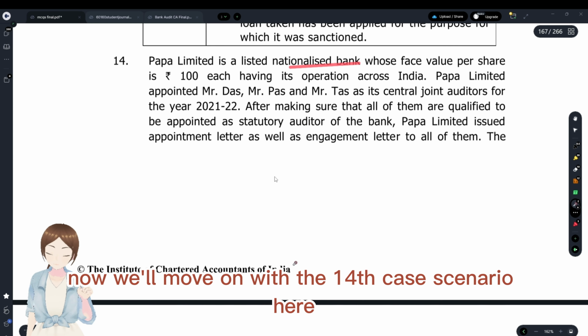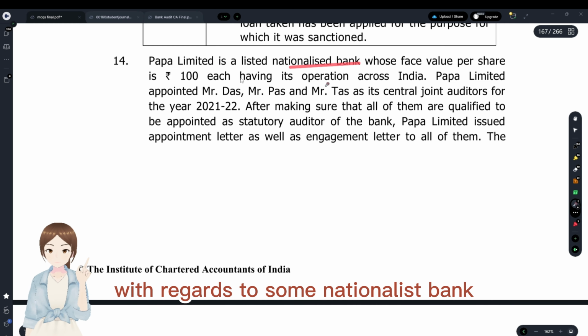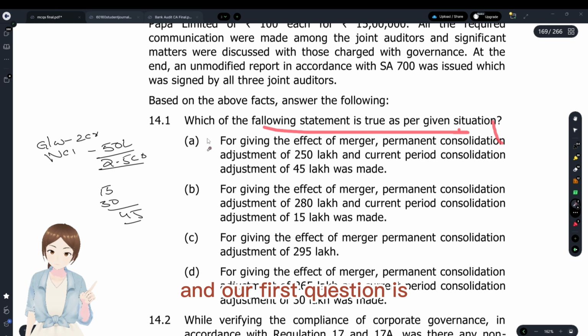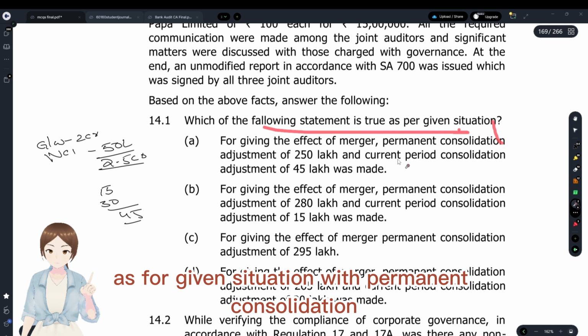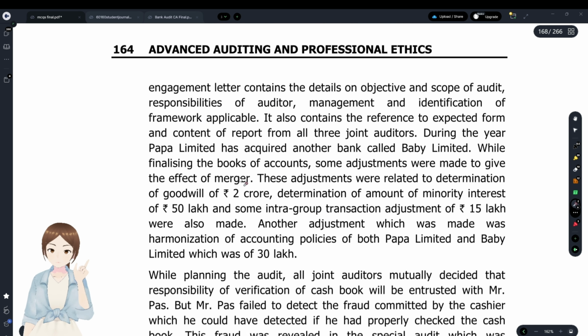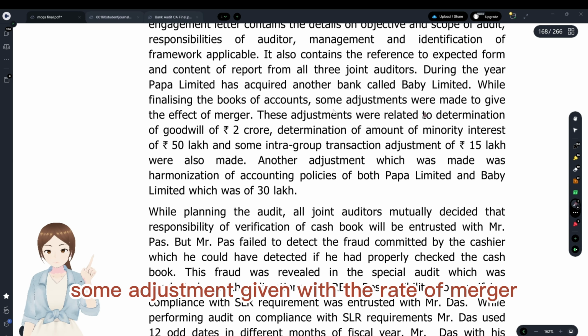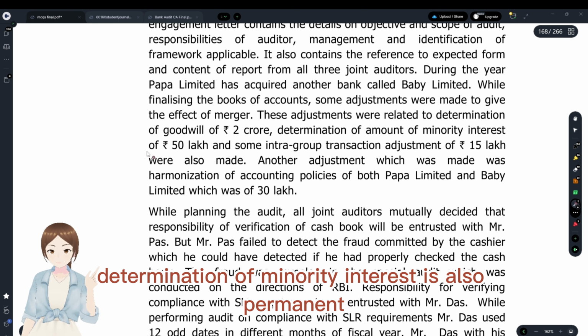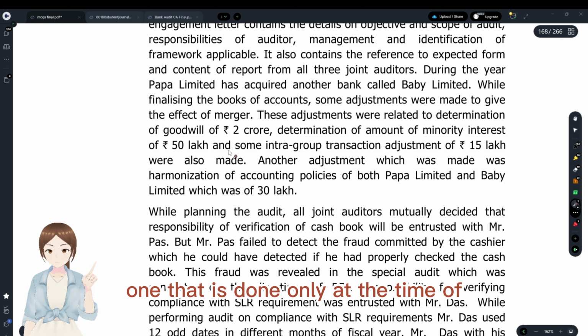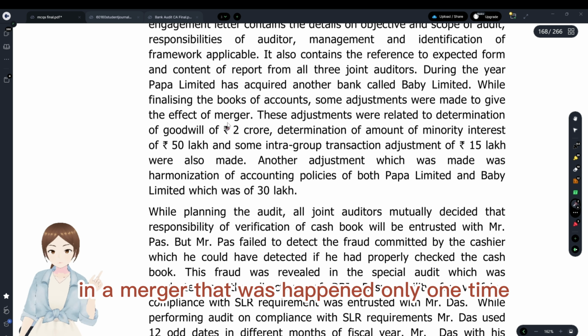Now we'll move on with the 14th case scenario with regards to a nationalized bank. The first question is, which of the following statements is true as per the given situation with permanent consolidation adjustment and current period adjustment? We'll see those adjustments here. Some adjustments are given with the effect of merger. Determination of goodwill is a permanent one. Determination of minority interest is also a permanent one. That is done only at the time of a merger, which happened only one time.